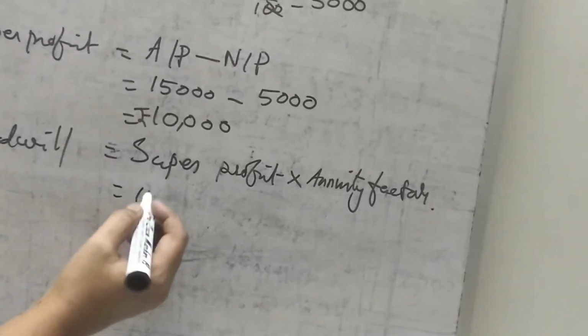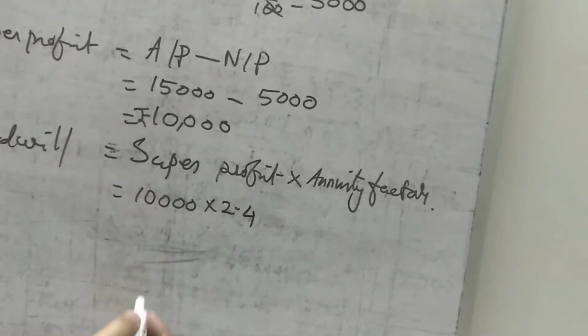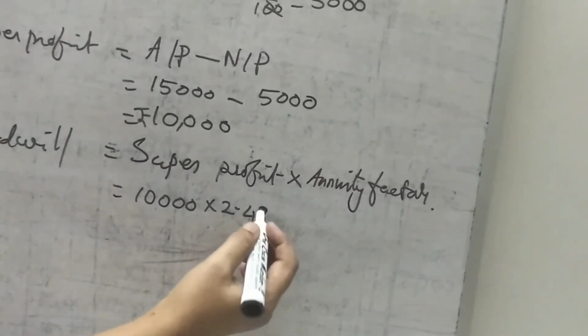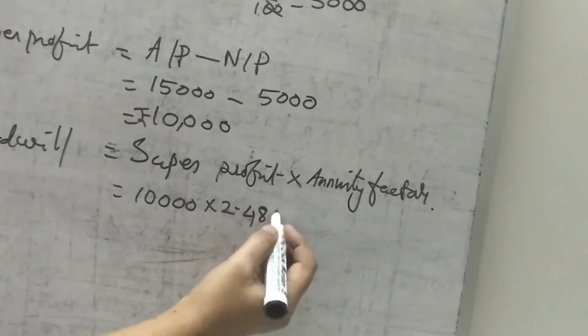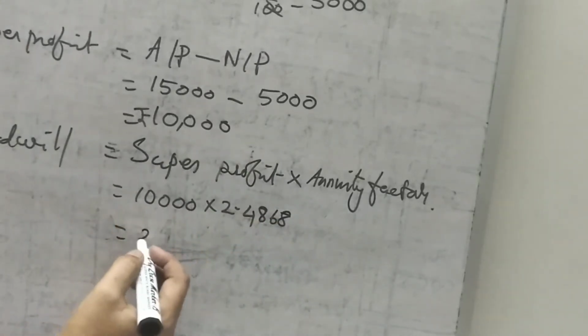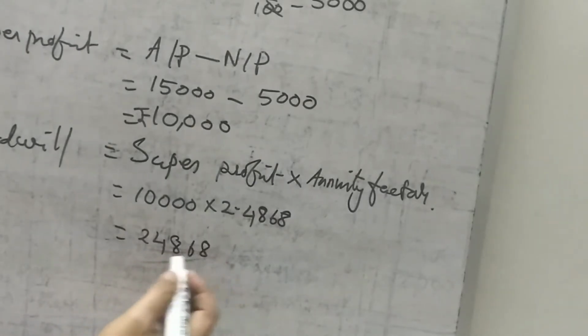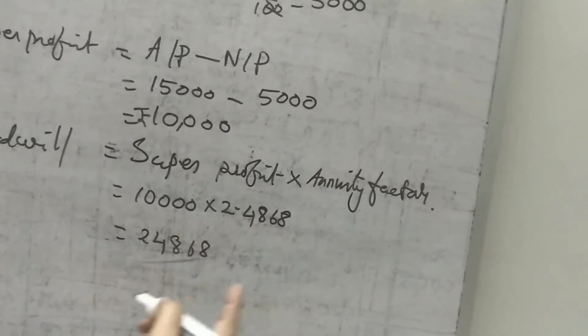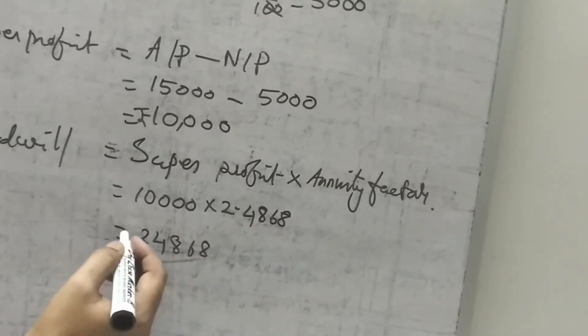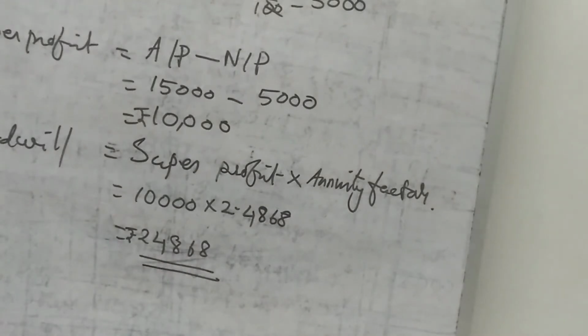So 10,000 into 2.4868 is rupees 24,868. So this is the value of goodwill.